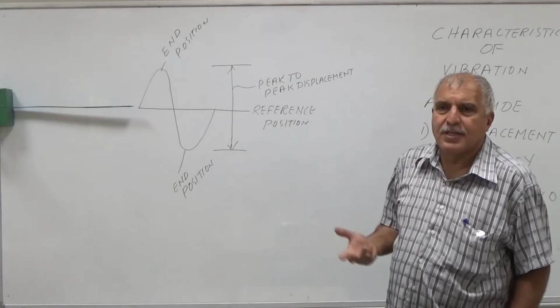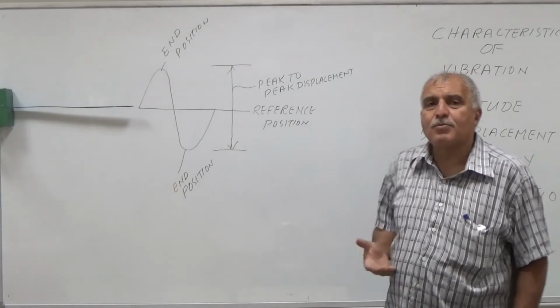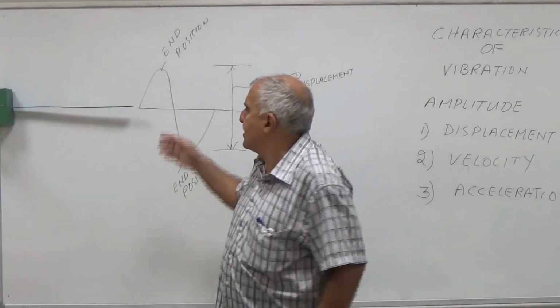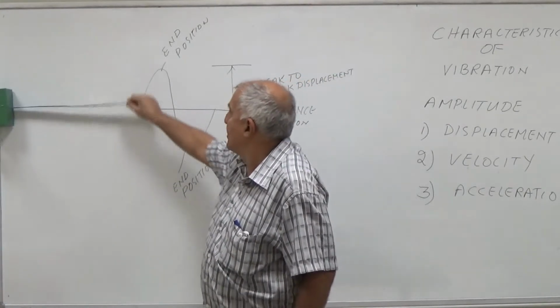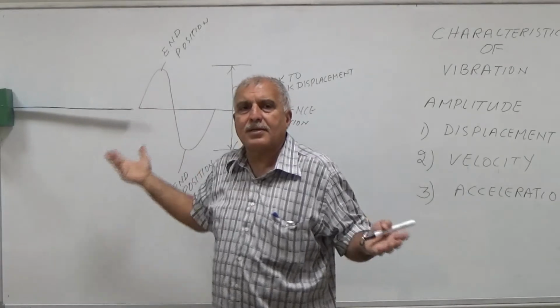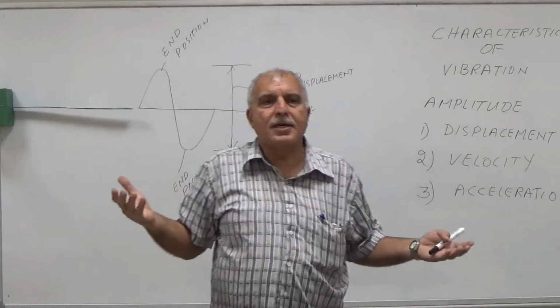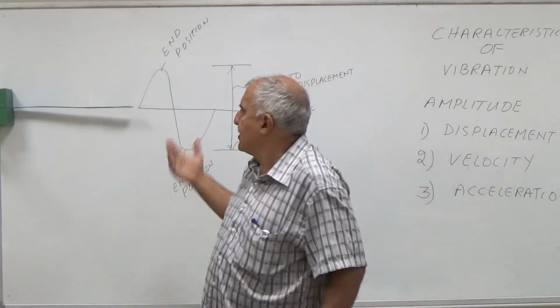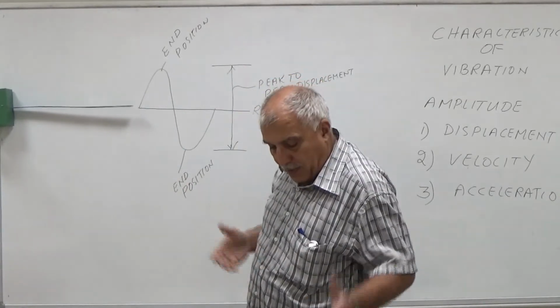Displacement is very easy to understand. It is just the movement of the machine from one end to the other end. Simple. Now, what is velocity?